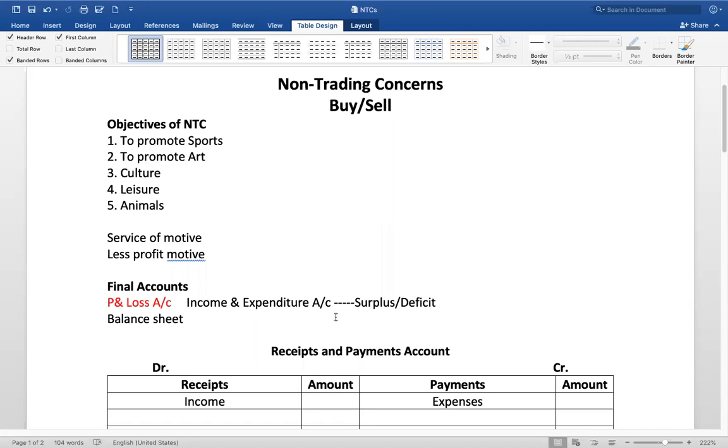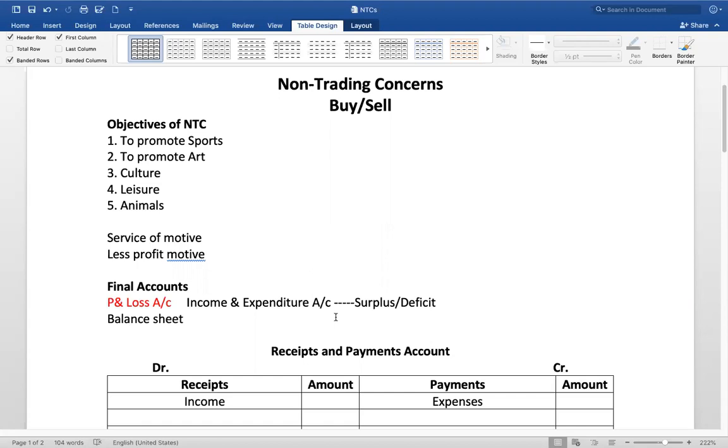In the profit and loss account, you may either yield profit or incur loss. The outcome is the same, but in a non-trading concern we don't call it profit, we call it surplus. We don't call it loss, we call it deficit.